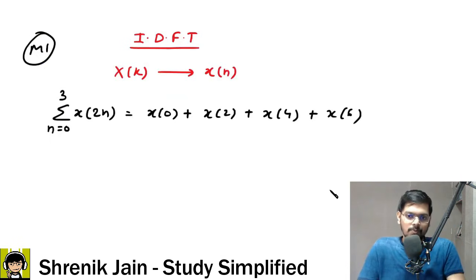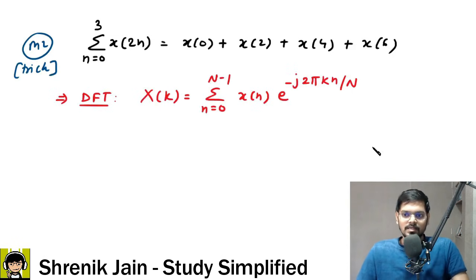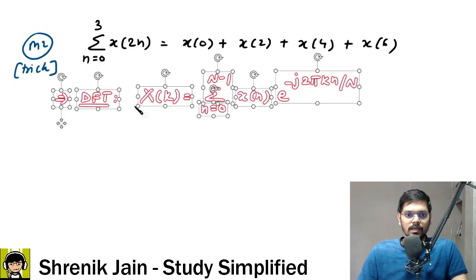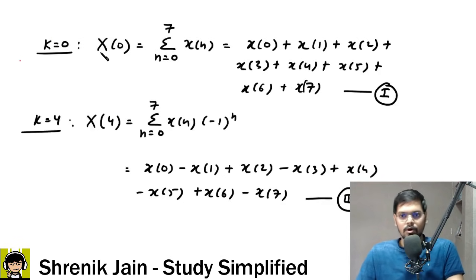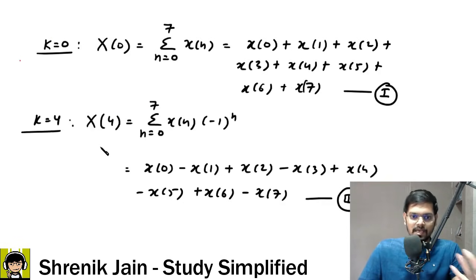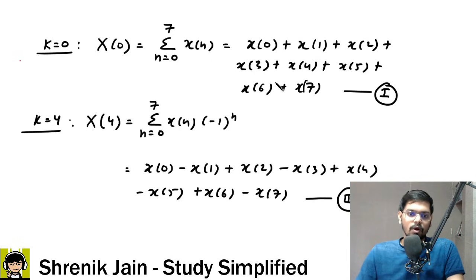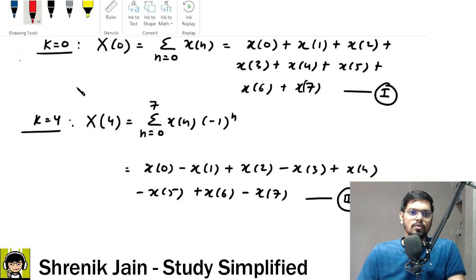Otherwise, you have method 1, to use the IDFT concept to get each and every term and then comment on the answer. But what I did here is I used the DFT formula only. I substituted k is 0, got my first equation, substituted k is 4, got my second equation, because I know how this works.